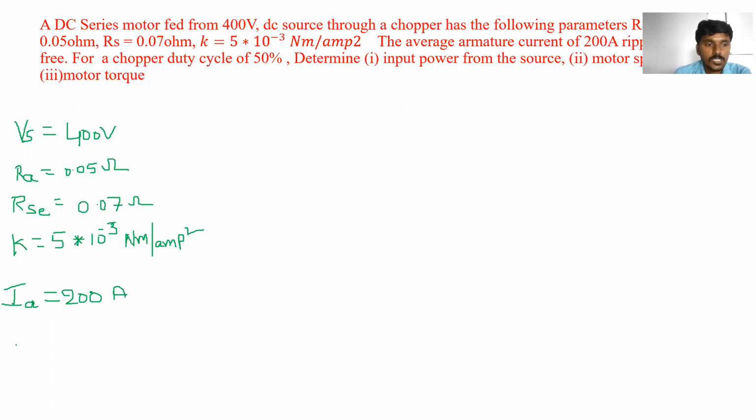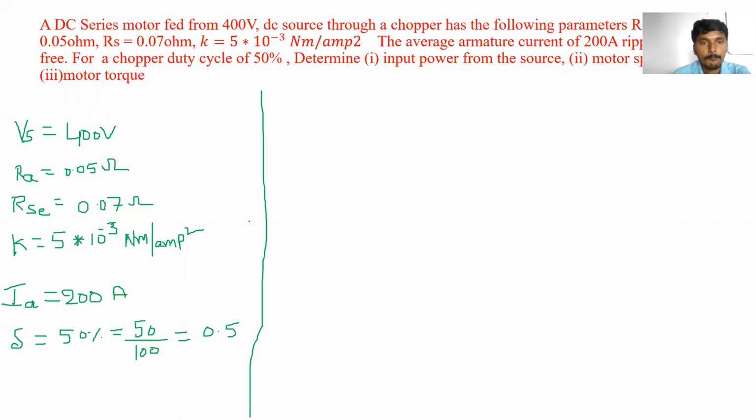Okay, how much duty cycle has been given? 50%, that is equal to 50 by 100, which is 0.5. Duty cycle delta is equal to 0.5. So we have to find out the input power from the source. First one, input power, P in.